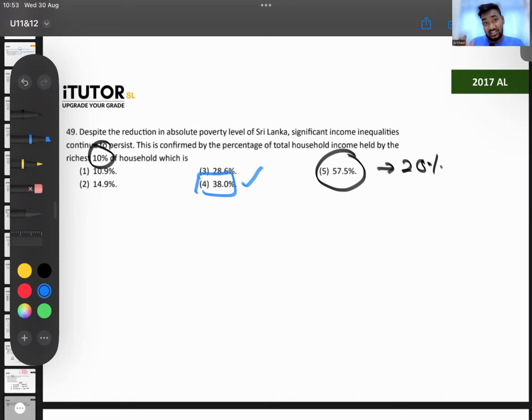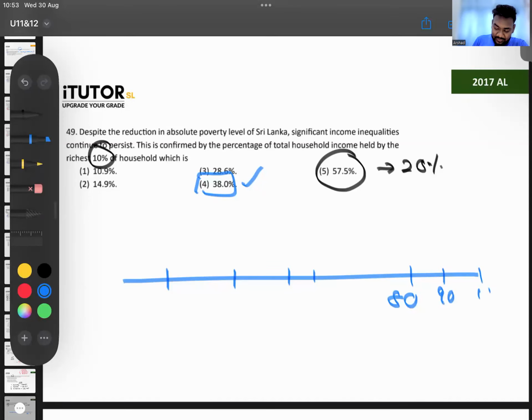So the richest 10% should get even less, right? Now see, if you put them on a scale, poorest 10%, 20%, 30%, right? So this is the 80th person, this is the 90th person, this is the 100th person. They are saying the richest 20% of the people are getting around 57% of the total income. If the richest 20% are getting this much, the richest 10% are getting here. So in Sri Lanka, roughly the richest 10% gets around 38% of the total income. You just have an idea.